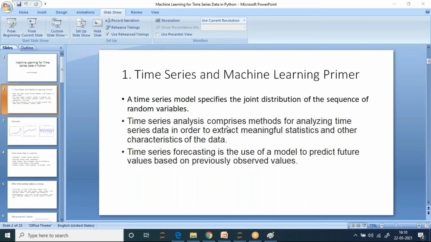Time series analysis comprises methods for analyzing time series in order to extract meaningful statistics and other characteristics of the data. So when we are analyzing any data with respect to time, we are trying to extract some meaningful patterns or statistics, so that if something at a certain interval of time shows some pattern, we can use that to our advantage.